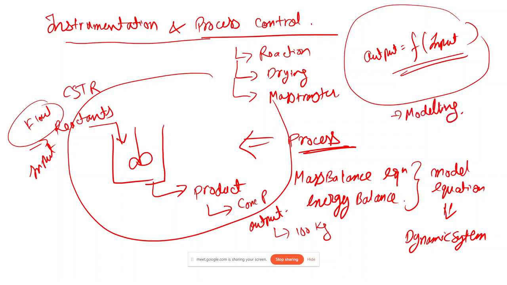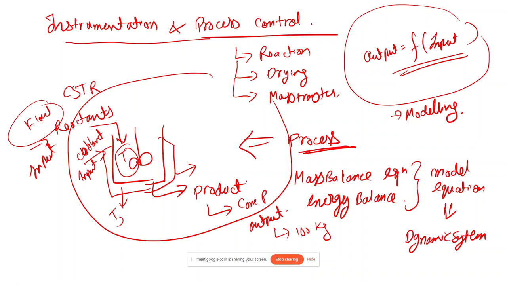Then there will be control of the process. Let's consider that I have a cooling jacket on this reactor, and the temperature of the reactant is T, and over here the jacket temperature is Tj. Here the coolant is being fed, coolant input, and similarly coolant output. Now see, with an increase in temperature, the rate constant will increase, the rate of reaction will increase, and the amount of product formed will also increase.